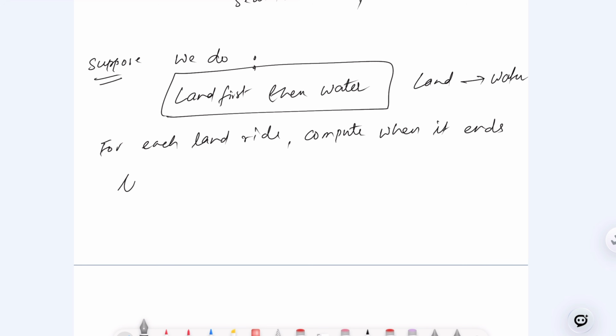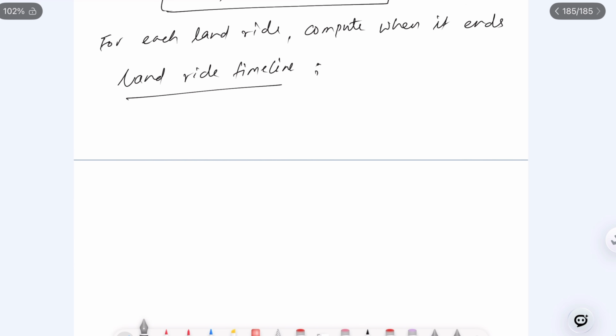It means we can calculate the land ride timeline, right? How can we calculate? I'm talking about each land ride, we should compute when it ends, right? So if we know that for the land ride, then we can also compute when it ends, right?